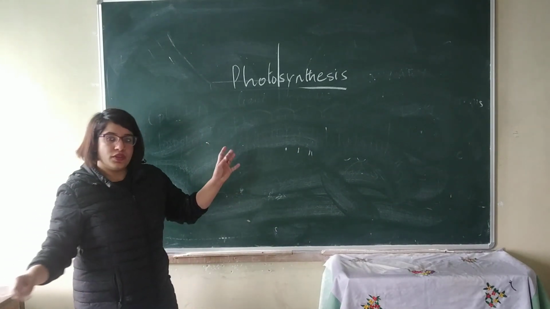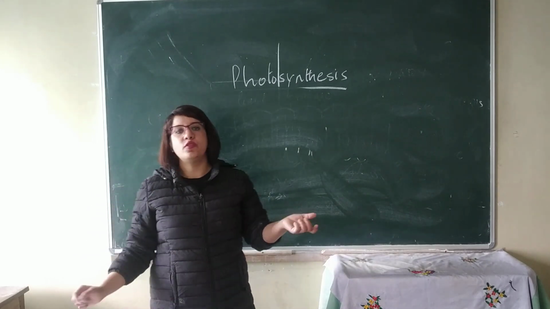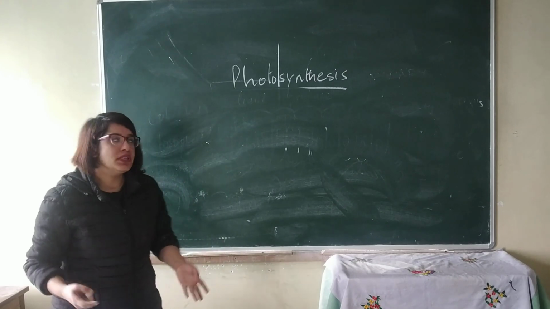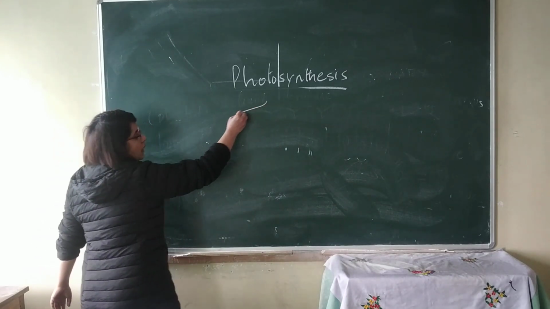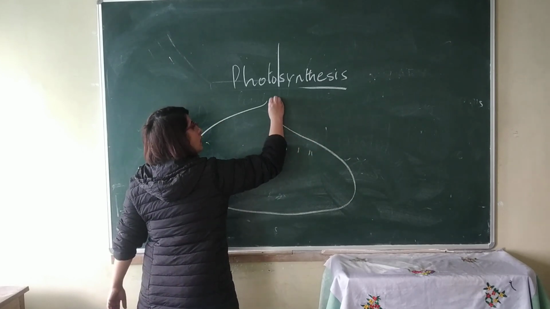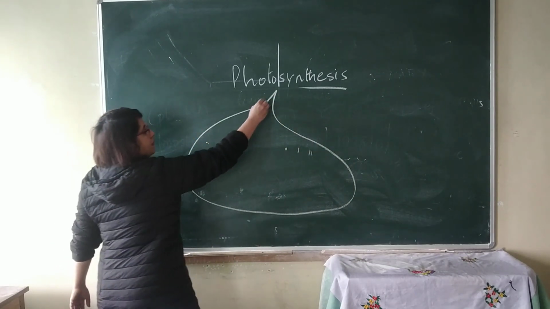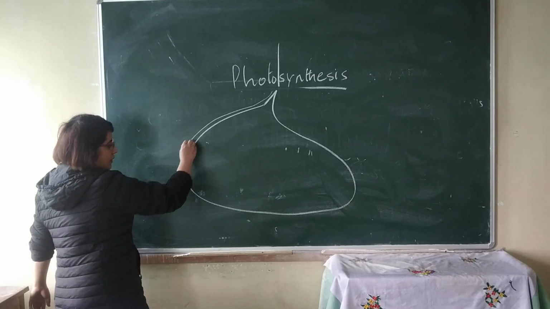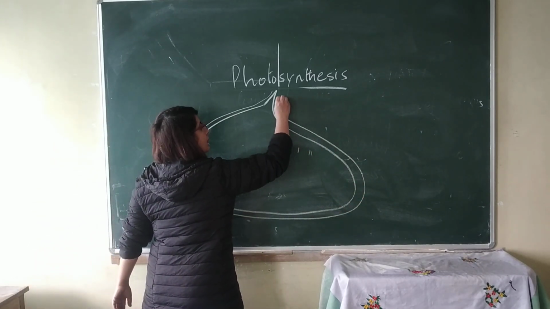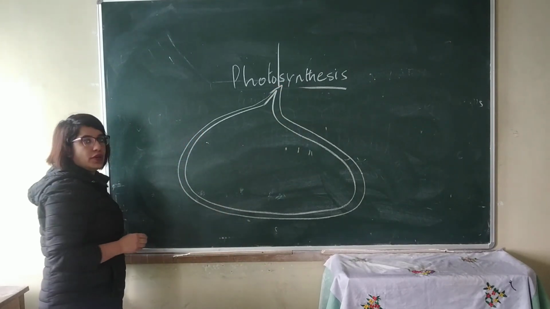Now, this was the diagram that I drew before, this was the structure of a leaf. Now suppose we observe the chloroplast under the microscope, we will find that it consists of a double layered membrane, and the structure looks something like a balloon.